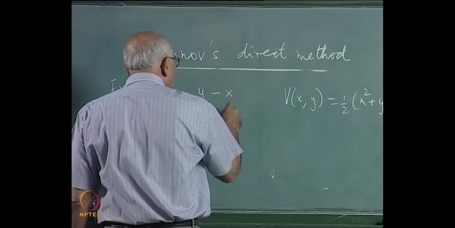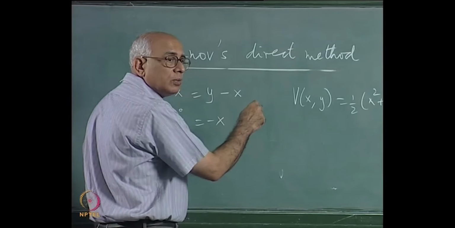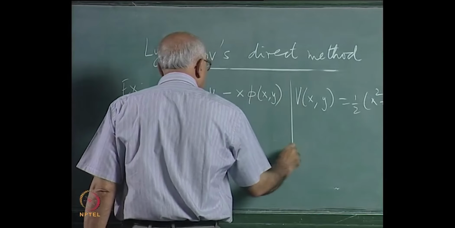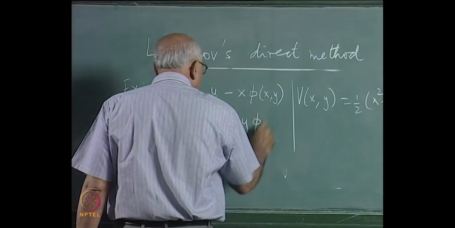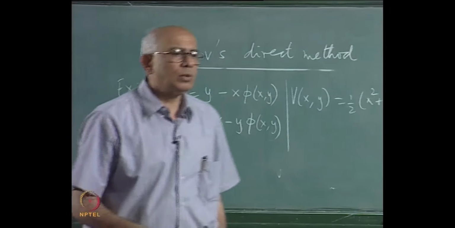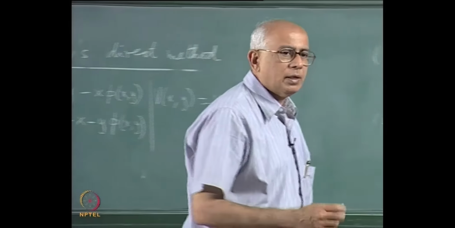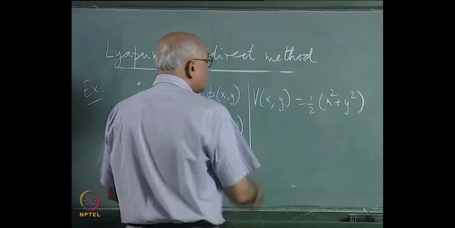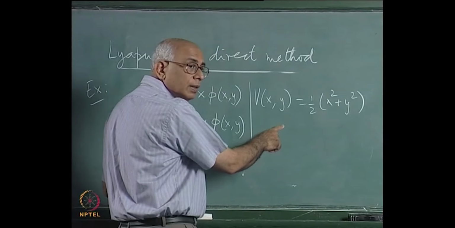We put minus x times, if you recall, x squared plus y squared, but let us be general and put some phi of x comma y, and minus y phi of x comma y, where phi is a continuous function, it has continuous first partial derivatives and so on. What can one say now? I still choose this V, and then what do I get?